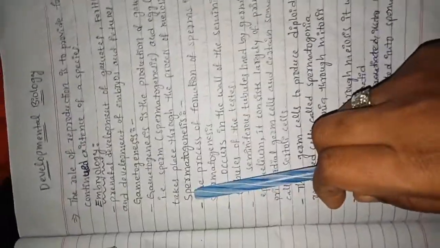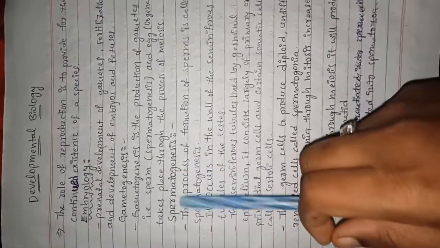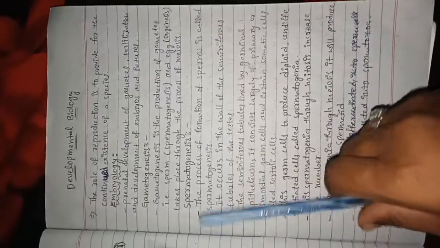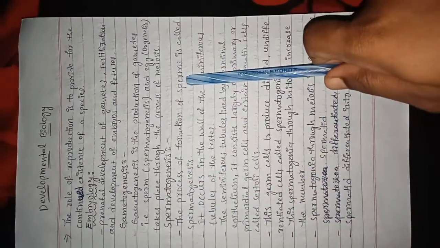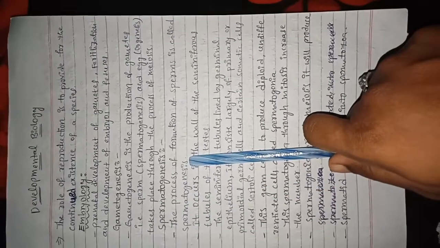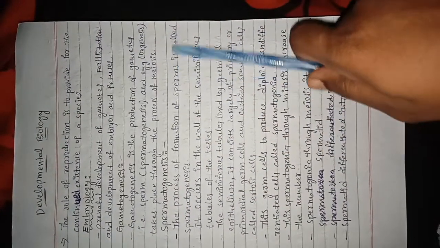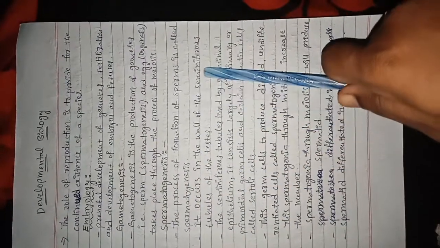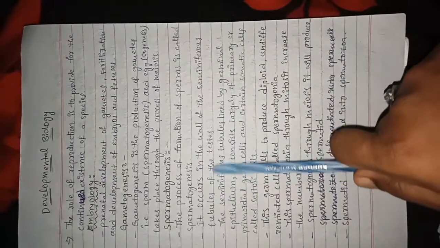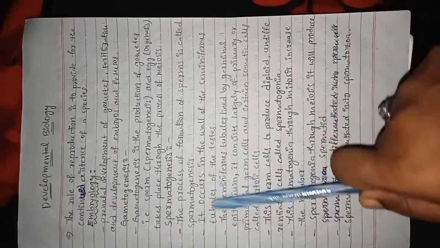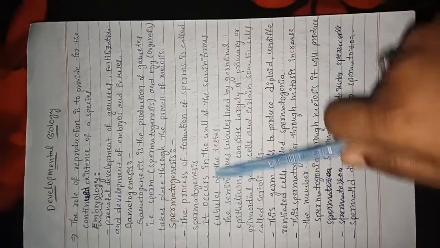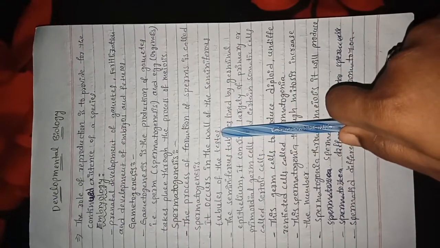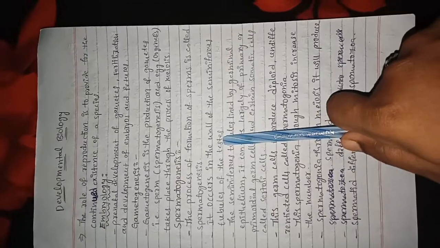First, spermatogenesis. Today we are learning what spermatogenesis is and the process of sperm formation. The process of formation of sperms is called spermatogenesis. It occurs in the wall of the seminiferous tubules in the testes. Testes are male reproductive organs, present in males.